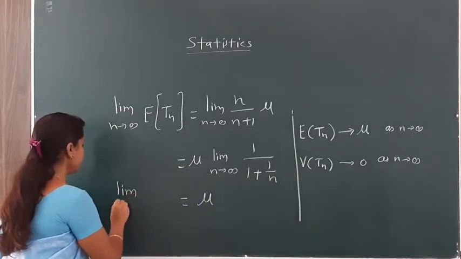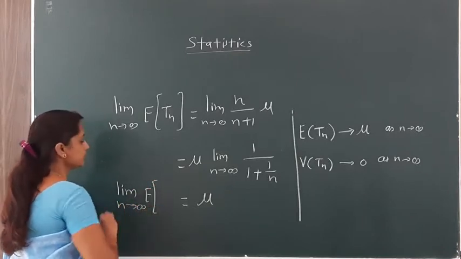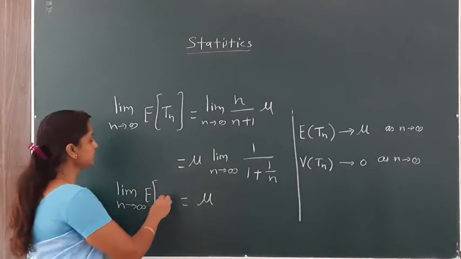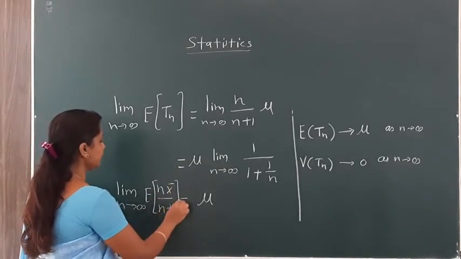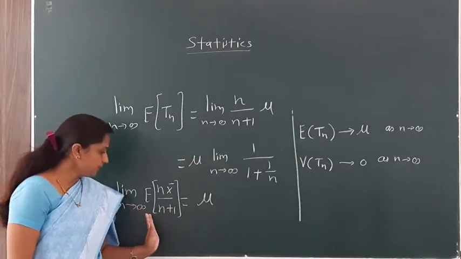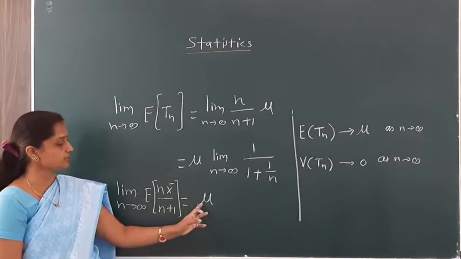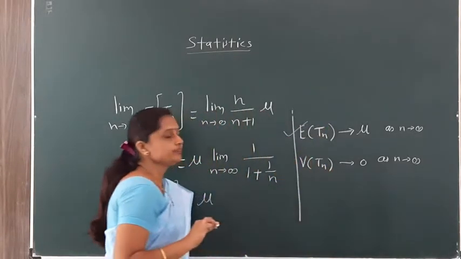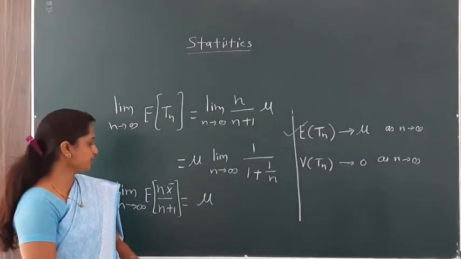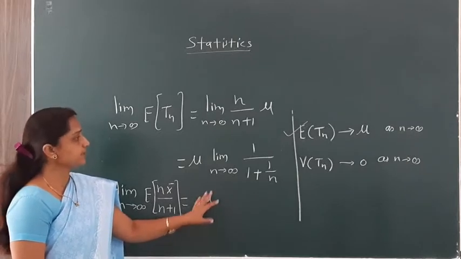What we have found out is that the limit as n tends to infinity. Okay, what is Tn here? Tn is n x bar divided by n plus 1, meaning the limit as n tends to infinity of the expectation of our estimator is equal to mu. So our first condition is satisfied here. As n tends to infinity, this estimator goes to mu.